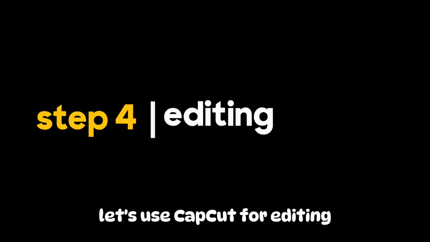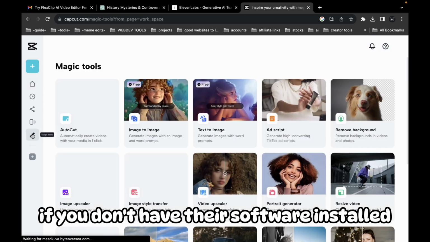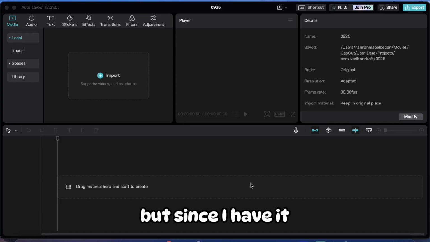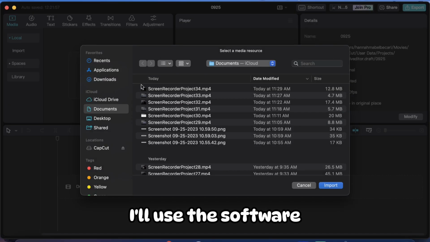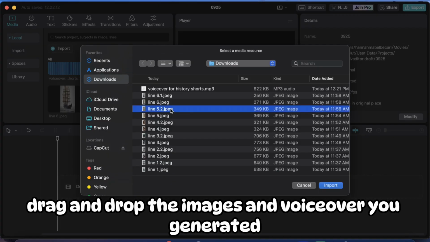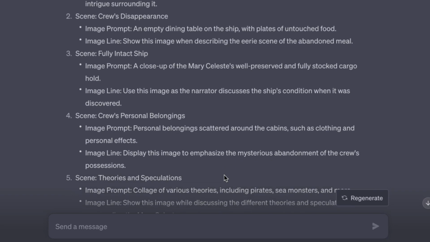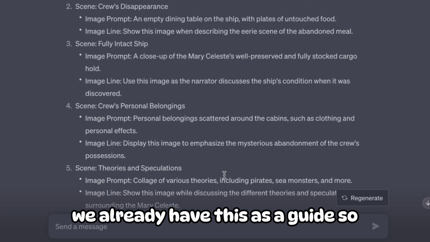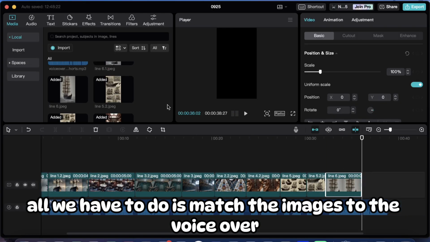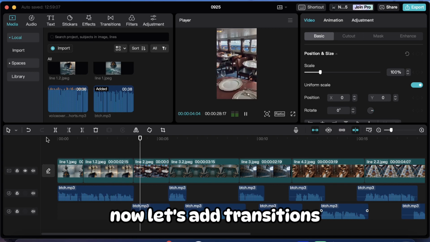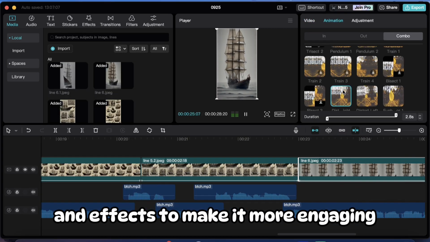Let's use CapCut for editing. If you don't have their software installed, just go to their website to use it, but since I have it, I'll use the software. Drag and drop the images and voiceover you generated. Now go back to ChatGPT. We already have this as a guide, so all we have to do is match the images to the voiceover. Now let's add transitions and effects to make it more engaging.